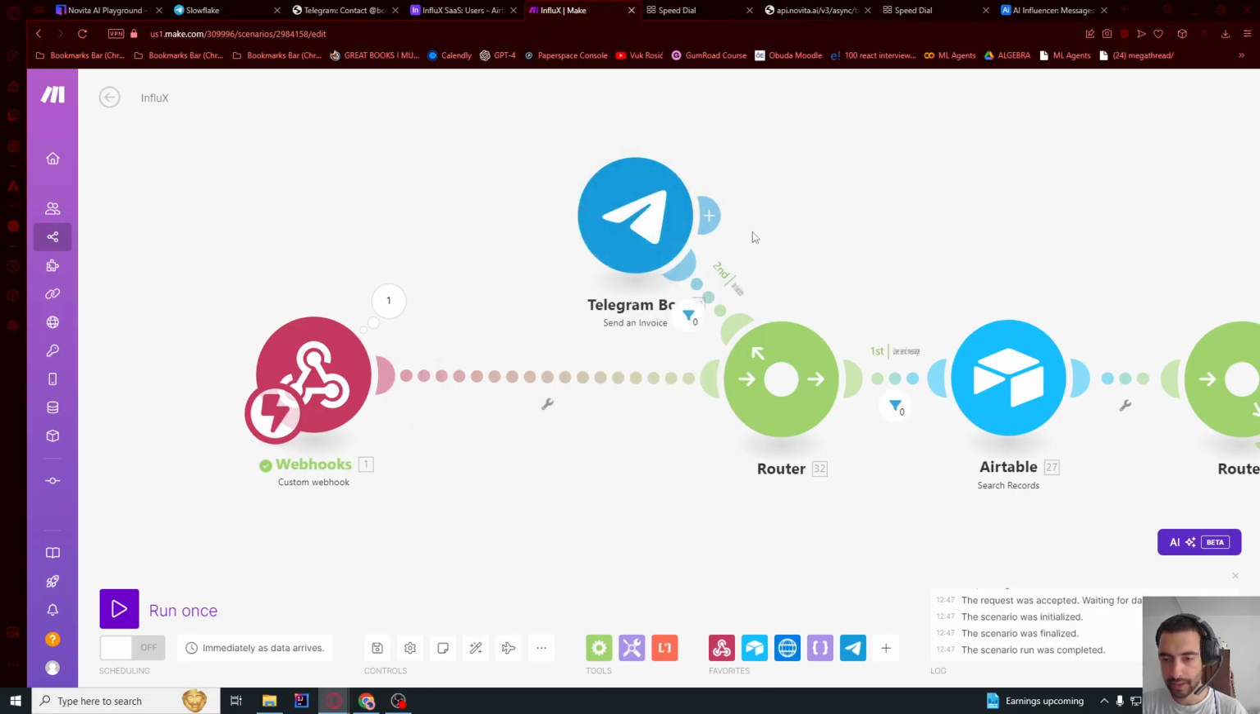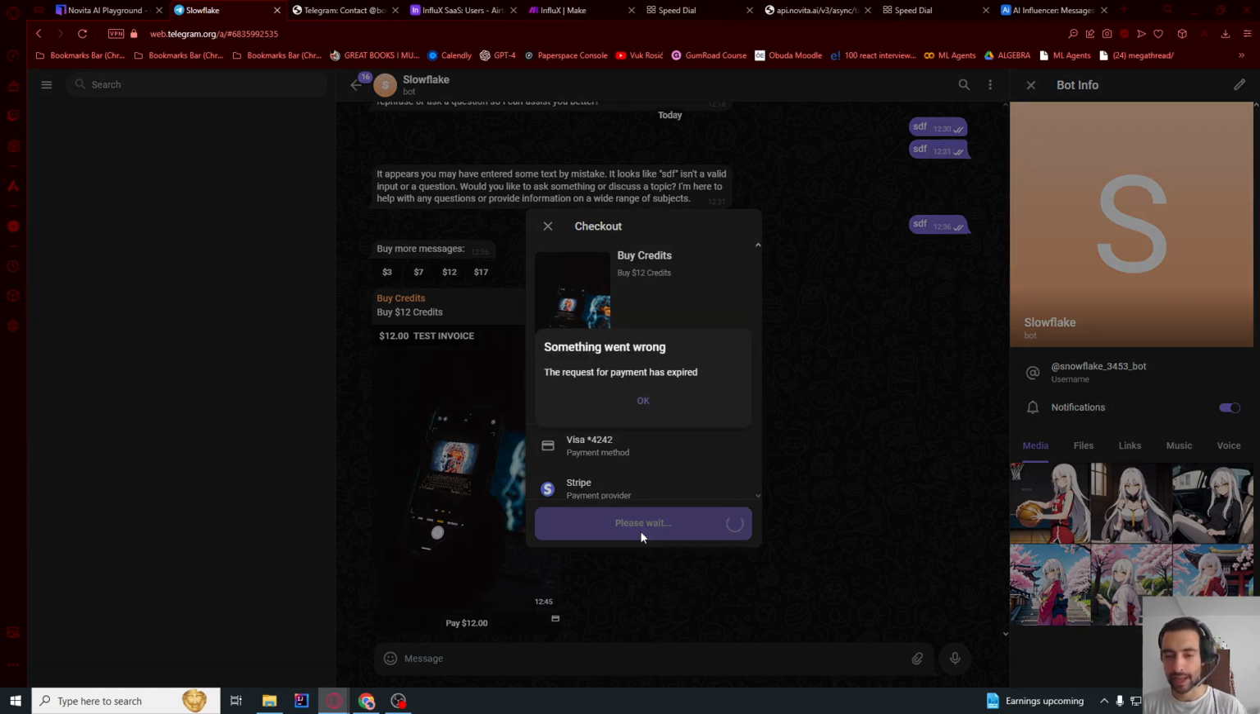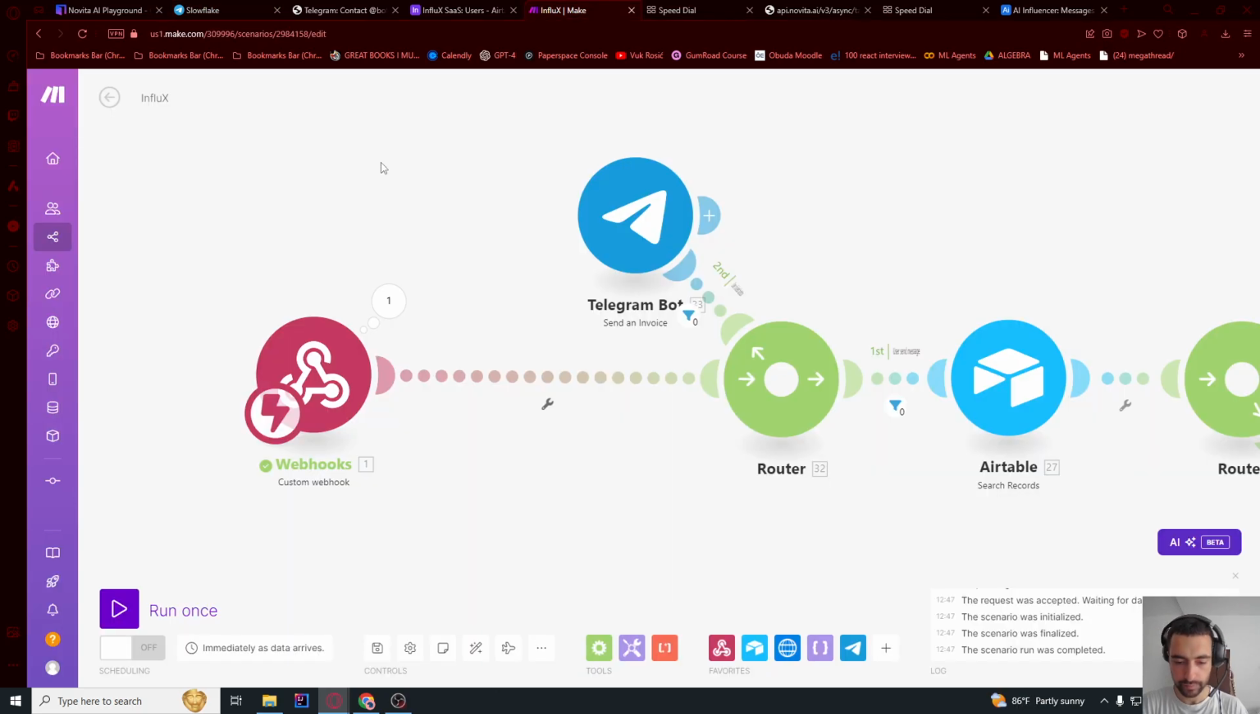So it wasn't this callback query, and it wasn't message. We need to answer this pre-checkout query. It says please wait, because we need to answer pre-checkout query to approve the payment, and then it's gonna say here like payment approved. So now it says something went wrong, the request payment has expired, because we didn't answer it in the window of 10 seconds.